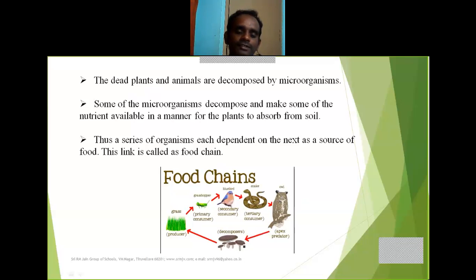So all this becomes nutrients for the plants to grow. Again the plants absorb these minerals, nutrients from the soil, and this series of chain reaction continues. This is called food chain. Clear?